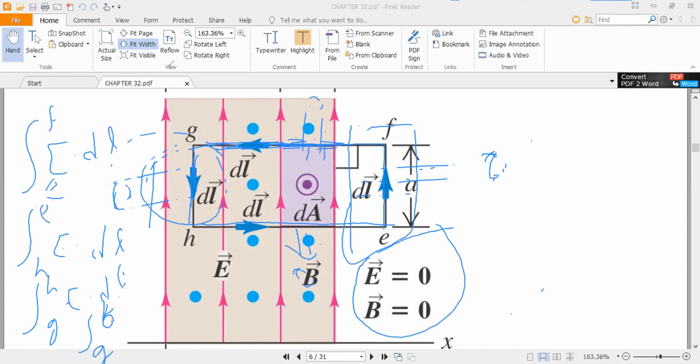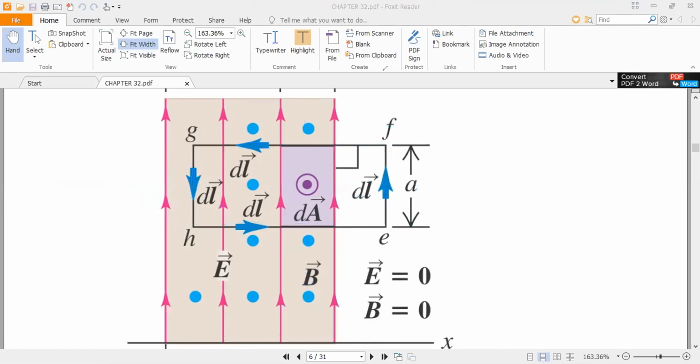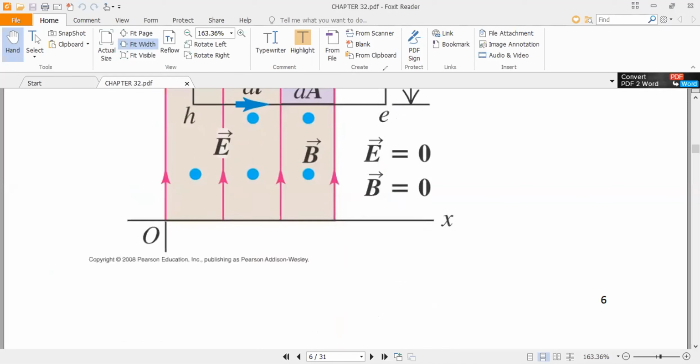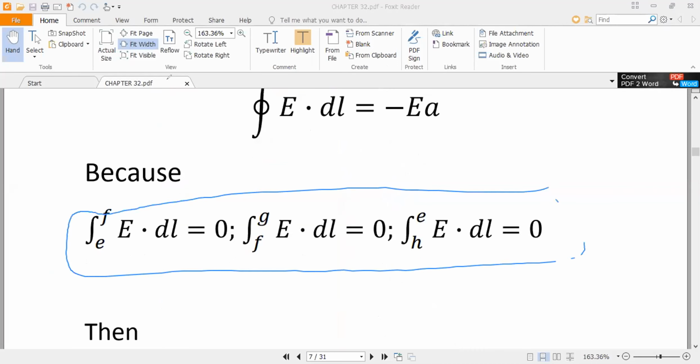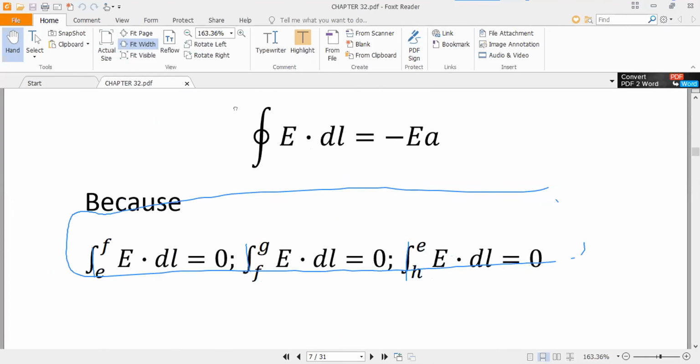You can see below, it is written here that three integrals, this integral, this integral, and this integral, their value is 0. Only one integral has a value you can calculate, this integral.